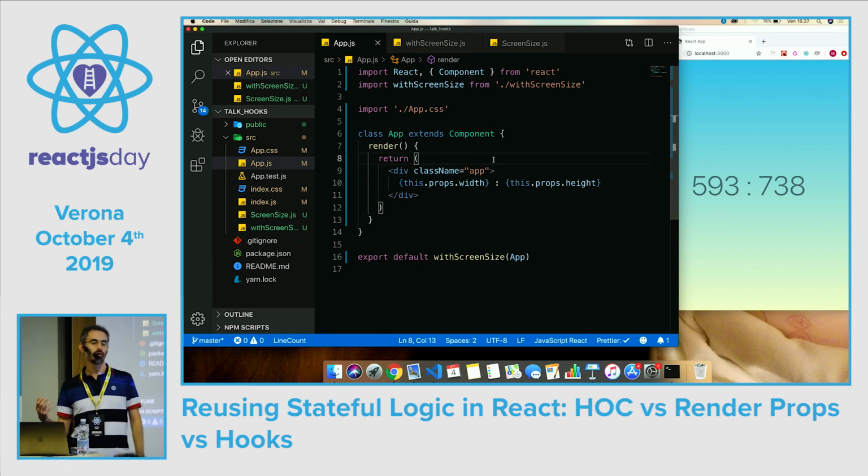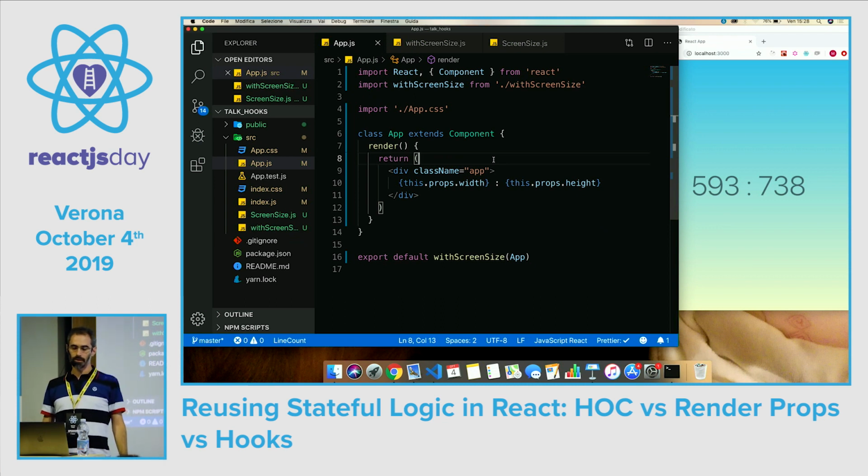They were explained very well by Michael Jackson in a talk, I think at the end of 2017. Well, the first problem is just the same problem that we saw with mixins, the name collision. Because when we have multiple higher order components, each one may try to set the same prop on our component. So we may have two higher order components trying to set the width prop on our component.